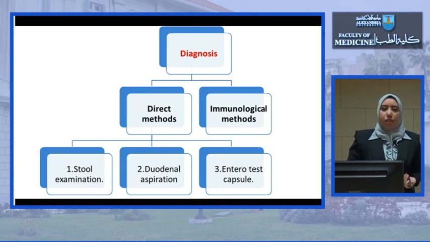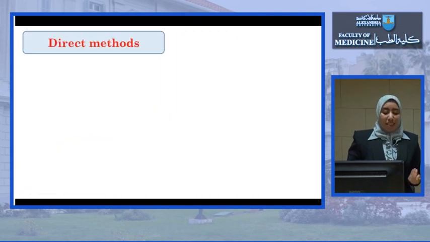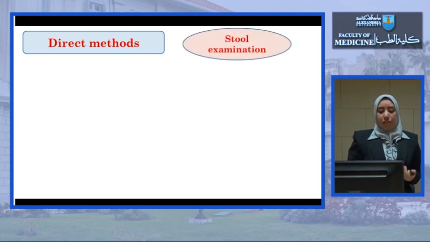How could we diagnose this infection? For diagnosis of intestinal parasites, we could use either direct methods or indirect or immunological methods. The direct methods could be through stool examination, duodenal aspiration, or enterotest capsule.